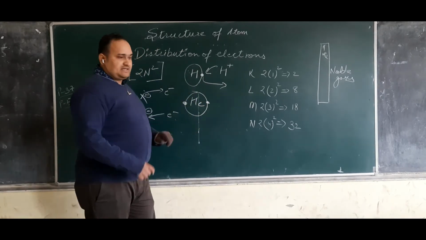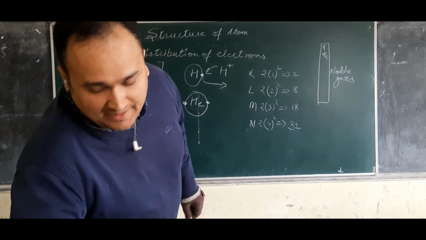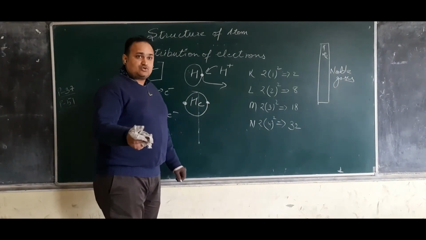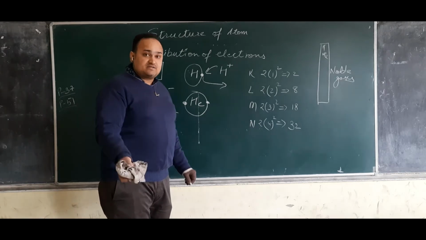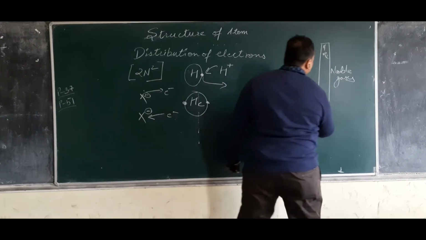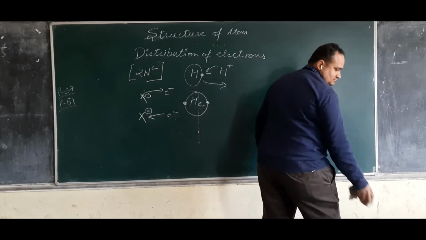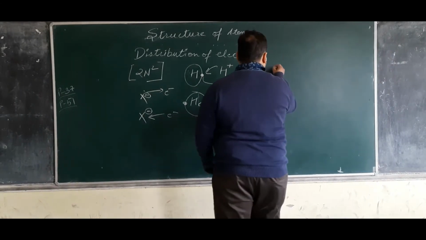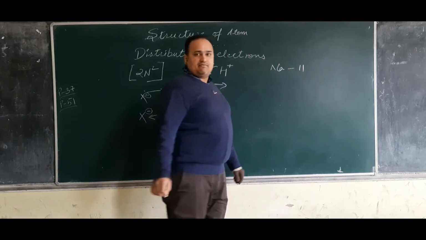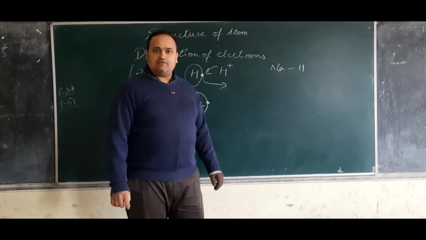Similarly, I will take the case of sodium. I told you that sodium is a metal. So how does it behave like that, and why does it behave like that? When we are talking about sodium, atomic number of sodium is 11.